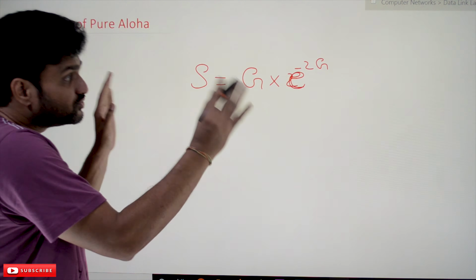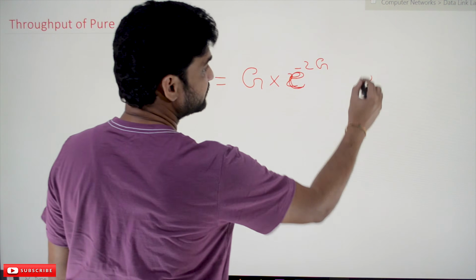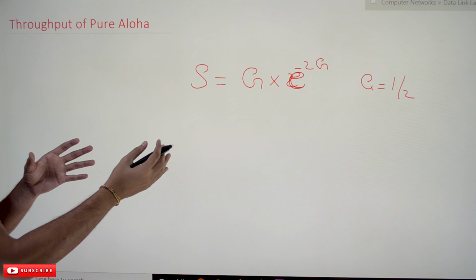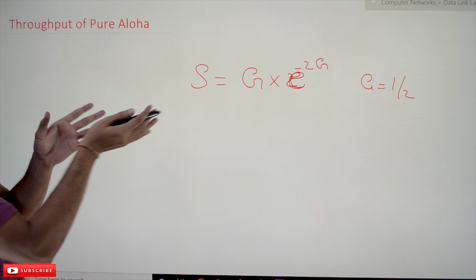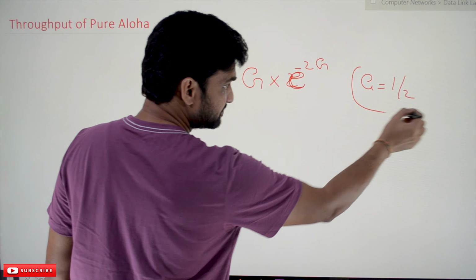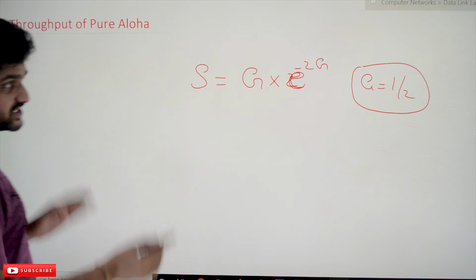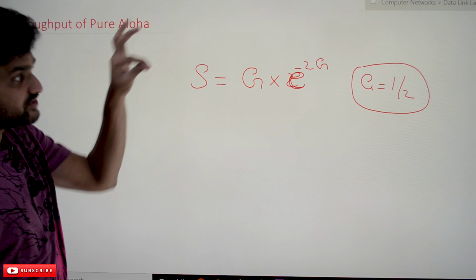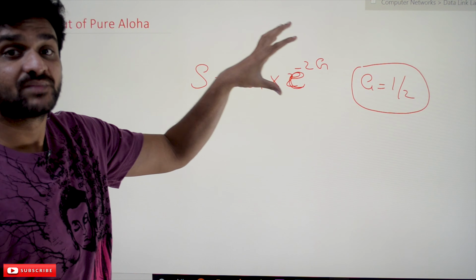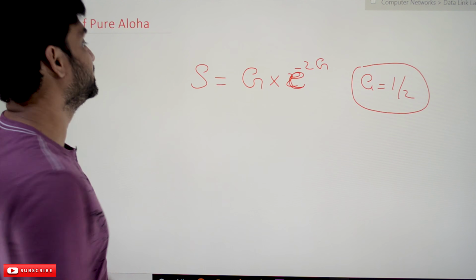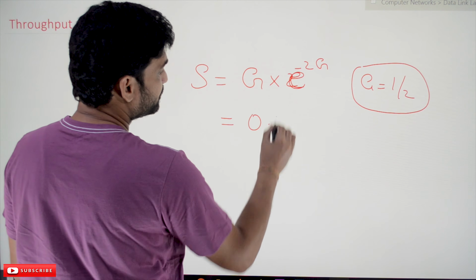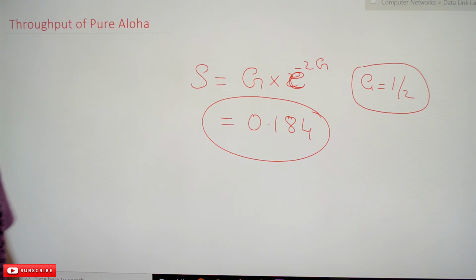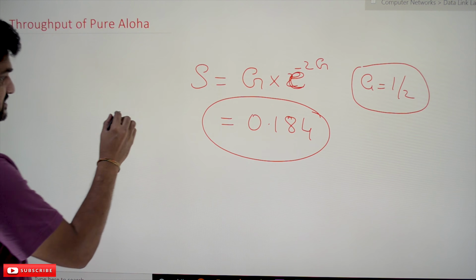So the maximum throughput is obtained when the value of G is equal to 1 by 2. 1 by 2 in the sense half of the data frame. So G is represented as 1 by 2. Within the vulnerable time, when the value of G is equal to 1 by 2, we are going to get the maximum throughput, and the throughput value is 0.184.